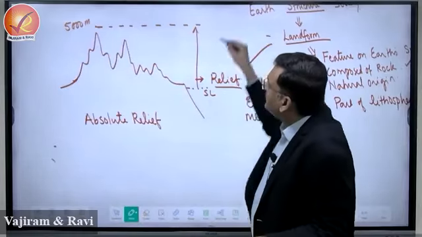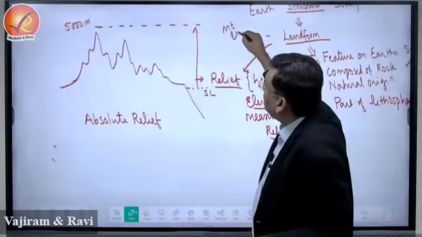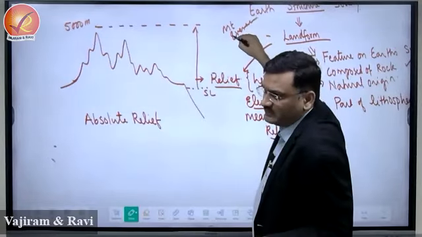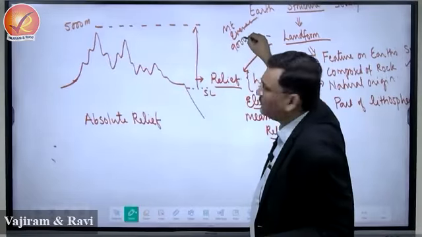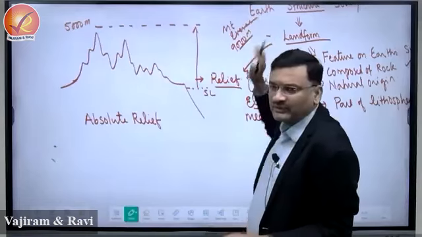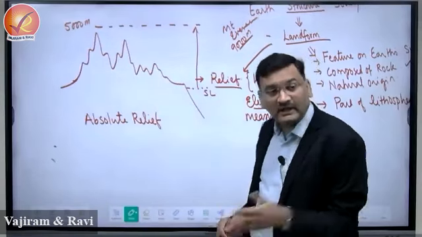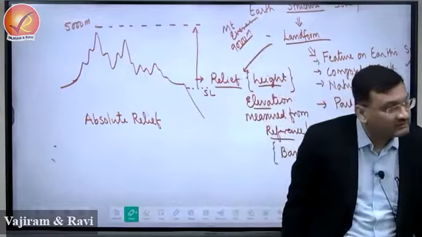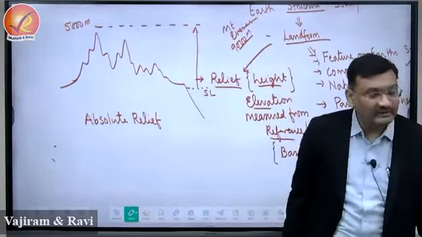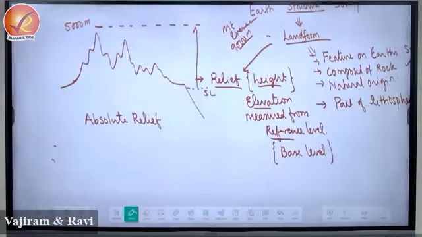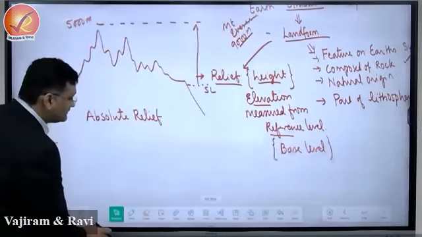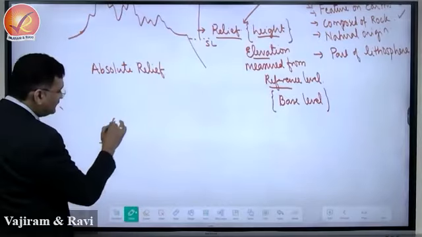Say Mount Everest. How much is Mount Everest? 8848, or you say 9,000 meter, just a round figure. Now what is this 9,000 meter? It is from sea level, right? 9,000 meter is from sea level. This is the absolute height or absolute relief of Mount Everest. But if you go into the Himalayas, in the Himalayan region, what is happening?